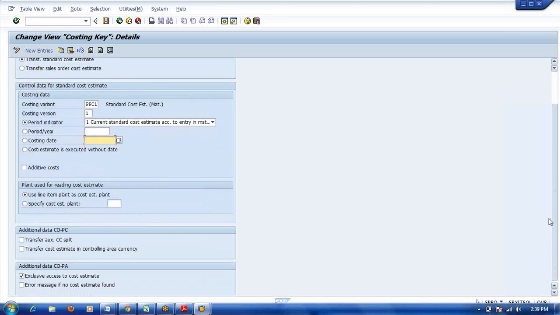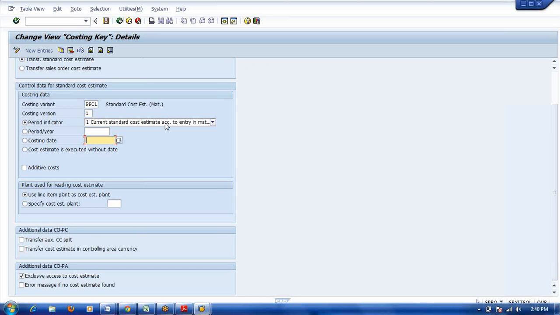Okay, if you want to see only the primary cost component or the auxiliary cost component. If you want to see the main cost component structure, you can select main cost component, then you won't select this one. If you want to see the auxiliary cost component breakup, then you can select auxiliary. Both is not possible. Only one you can see, auxiliary or main cost component.